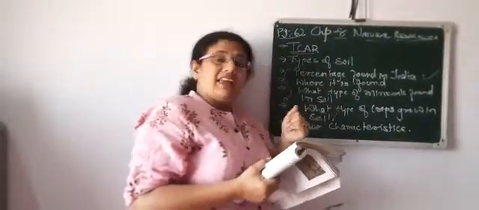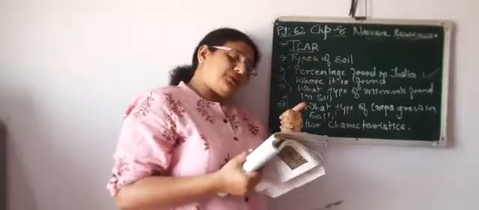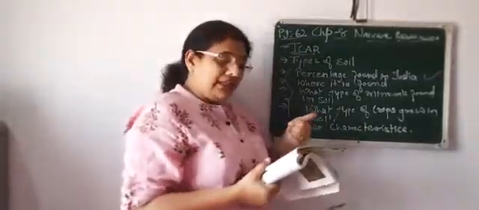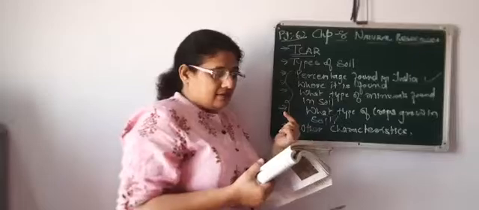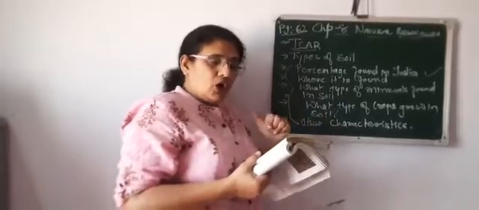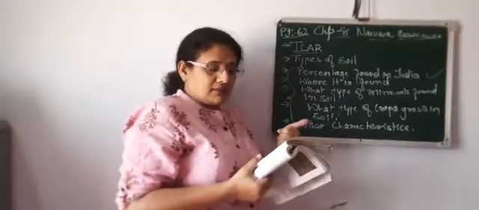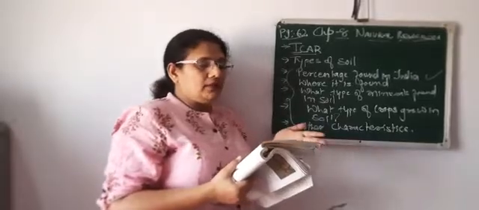Now which types of crops are grown in this soil? Wheat, paddy (paddy means rice), sugarcane, jute, cotton, maize, oilseeds, etc. can be grown in this soil.